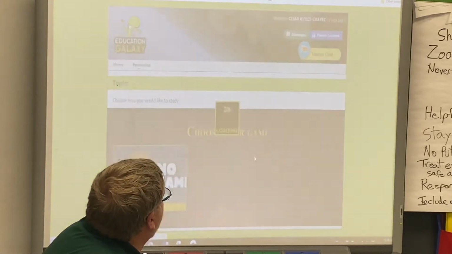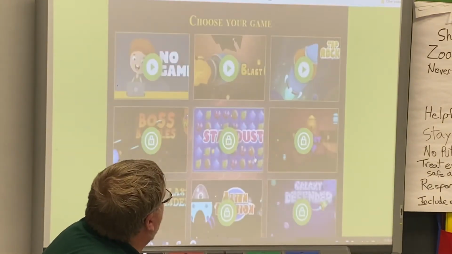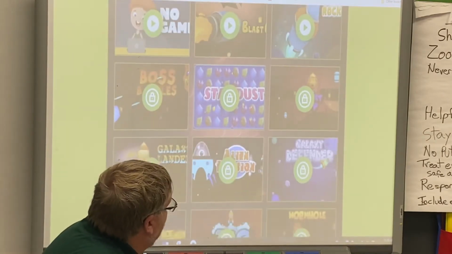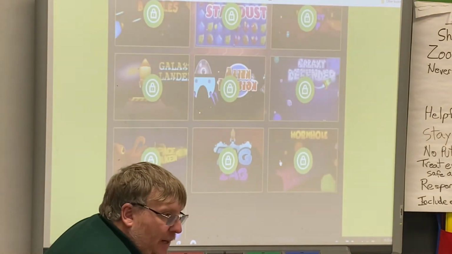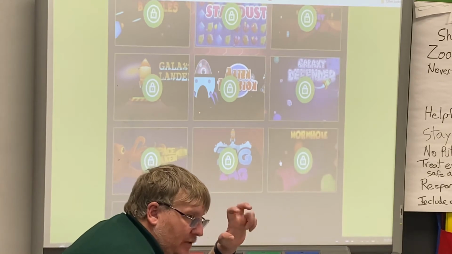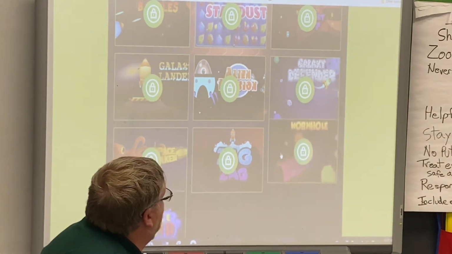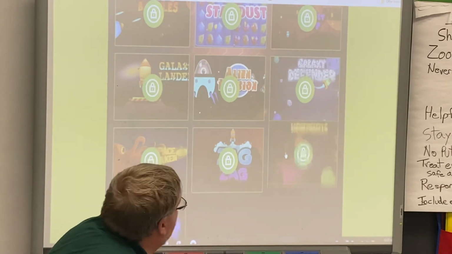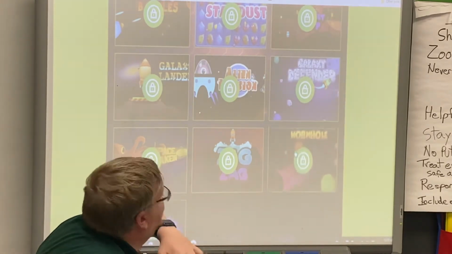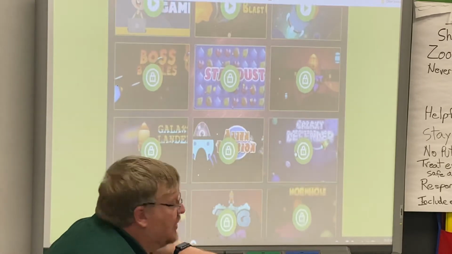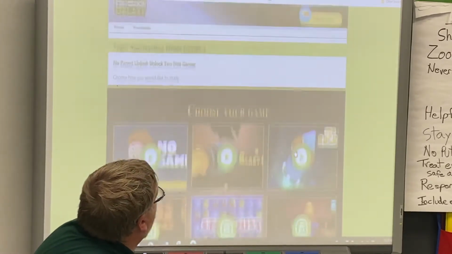Okay, so when you click assignment, you'll have different games that you can play. There's several games that are locked. Once you sign up as a parent, quote unquote parent, observer, then these two will open up. That's up to y'all whenever you get a chance. That's why they're jumping up and down, asking families to join. But some of them are locked, some of them are not.